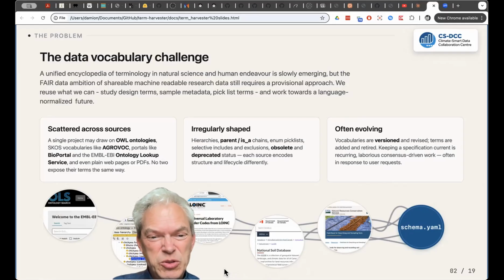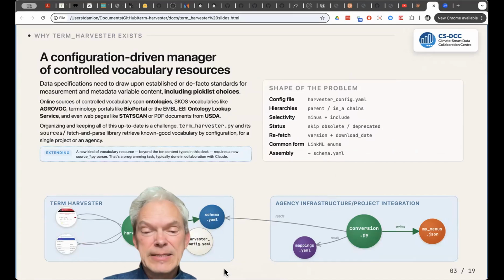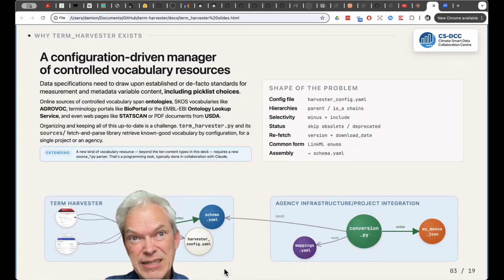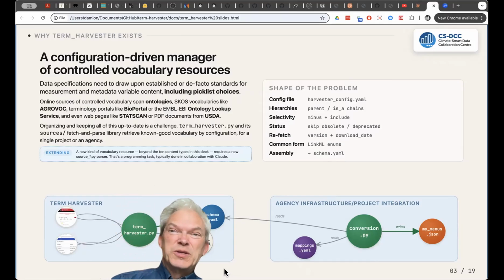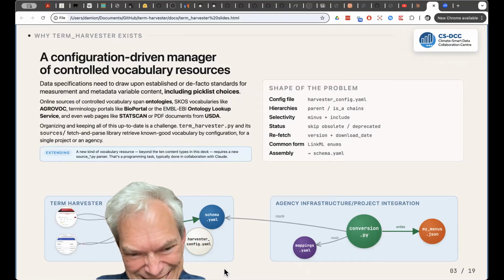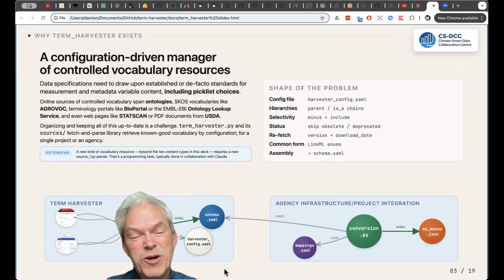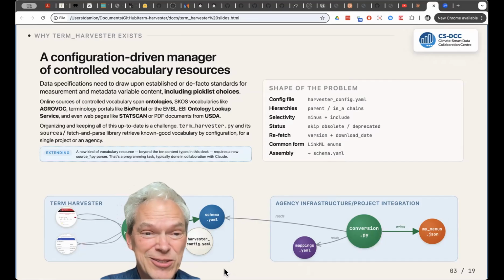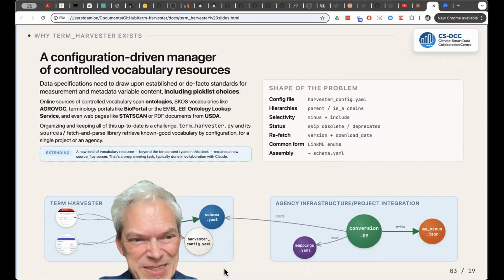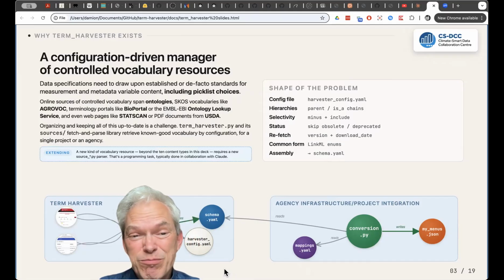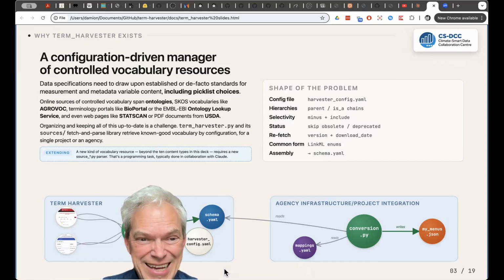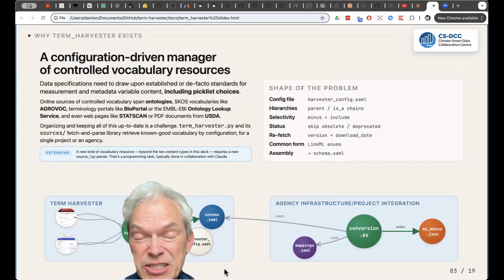So, how do we create a system that can collect the vocabulary, hierarchic branches of vocabulary that we want to describe data with? Well, we need a tool which we call TermHarvester, a script that will have the smarts to go fetch these vocabularies from the various sources that they exist in, whether they're ontologies, whether they're coming from agencies like AgriVoc, sponsored by the UN, whether they are coming from the USDA or StatsCan, or ontology lookup services.